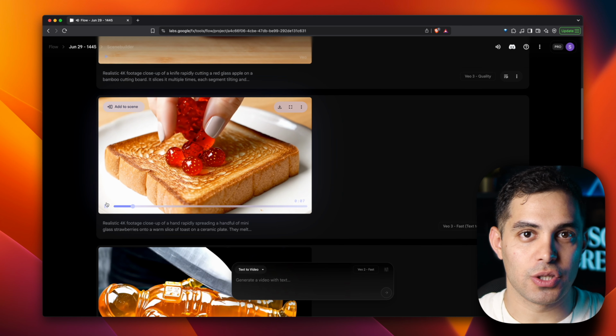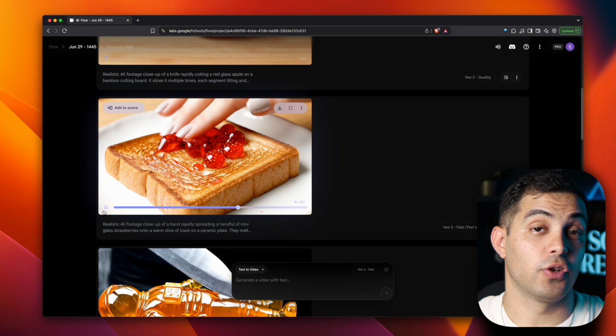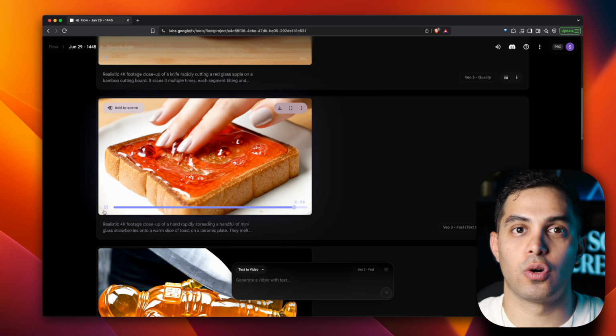I actually made one like this too, and it came out pretty cool, but mine was using fingers instead of a knife to spread it. So if you're gonna try this butter texture, just make sure you're specific in your prompt about using a knife. Otherwise, the AI might default to hands like mine did.